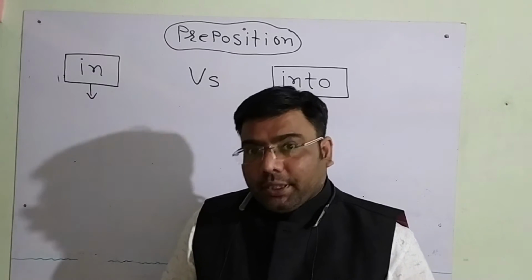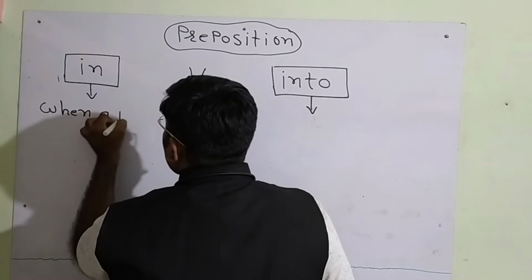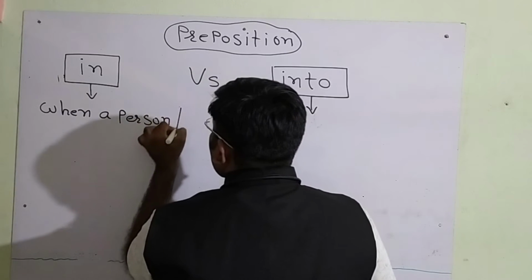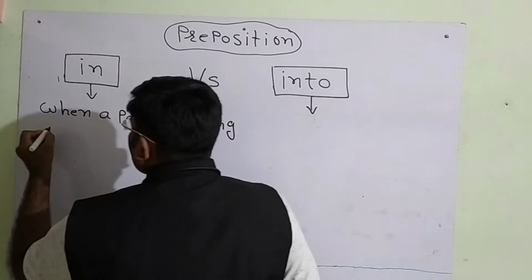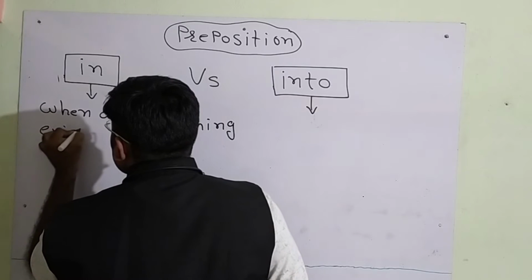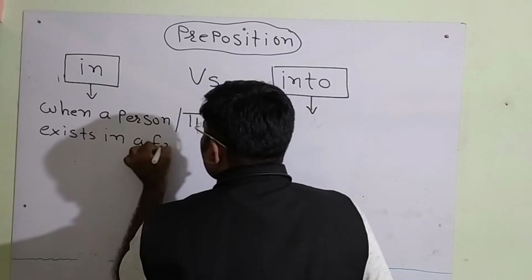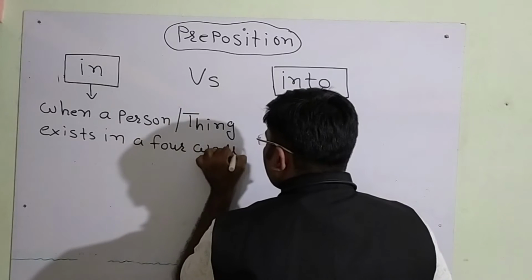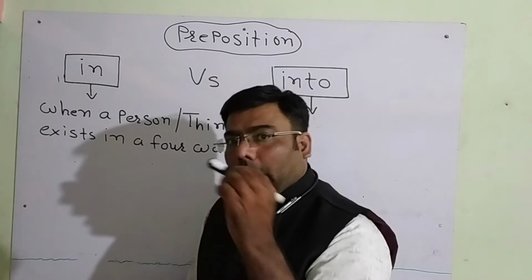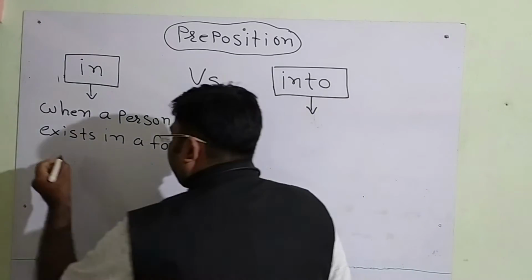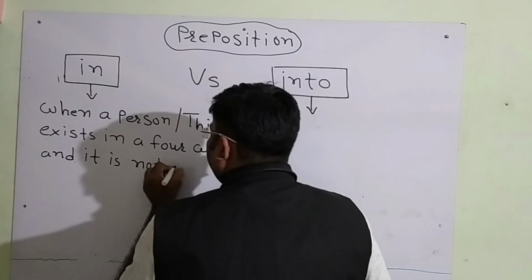Regarding the preposition in, when a person or thing exists in four walls, which means a person or thing surrounded by four walls, and it is not in a motion.